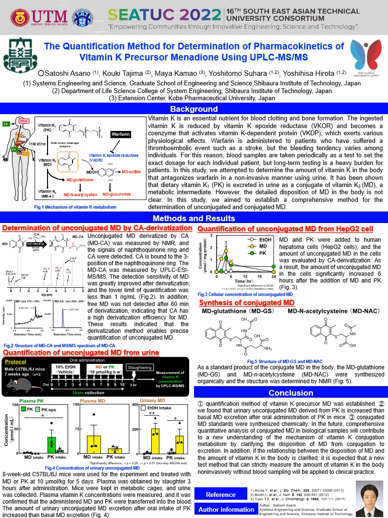Next, unconjugated MD in urine from mice was measured. 8-week-old mice were used for experiments and treated with MD or PK at 10 micromole per kilogram for 5 days. Plasma was obtained by slaughter 3 hours after administration. Mice were kept in metabolic cages, and urine was collected.